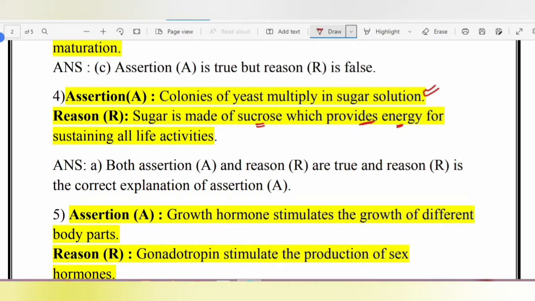Next, assertion, growth hormones stimulate the growth of different parts. Reason, gonadotrophin stimulates the production of sex hormones. Now you all know that the growth hormones are secreted by the pituitary gland, and this helps in the growth of different body parts. Growth hormone definitely helps in growth of the different body parts. And reason, gonadotrophin stimulates the production of sex hormones. Yes, gonadotrophins, that is the testosterone. Testosterone and estrogen are known as the sex hormones, right?